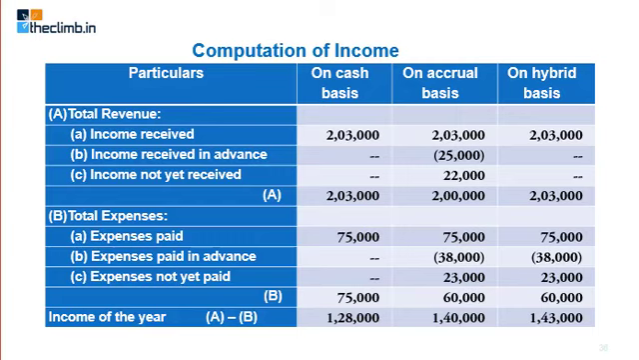So 22,000 you record only in accrual basis. आप accrual basis में record करते हैं. So you subtract 25, you add 22. So accrual basis के हिसाब से आपकी income is just 2 lakh rupees, even though you have received 2 lakh 3,000, but your income is only 2 lakh as per the accrual basis. And cash basis में और hybrid basis में your income is 2 lakh 3,000.